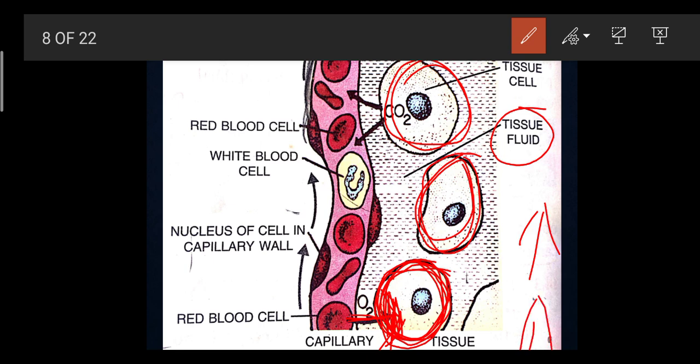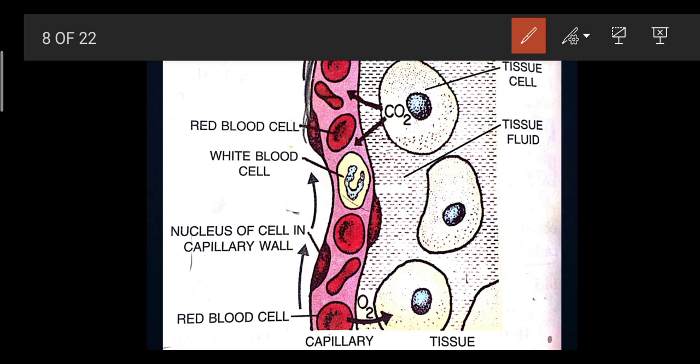But what exactly happens when they carry the oxygen? So they utilize this oxygen for their working part, because the work of the WBCs is to fight against any foreign bodies, because they help in the defense system. So their oxygen gets utilized, and after some time the level of carbon dioxide inside their cell increases. So what they do, they release CO2. See this part, see this cell, they are releasing CO2.